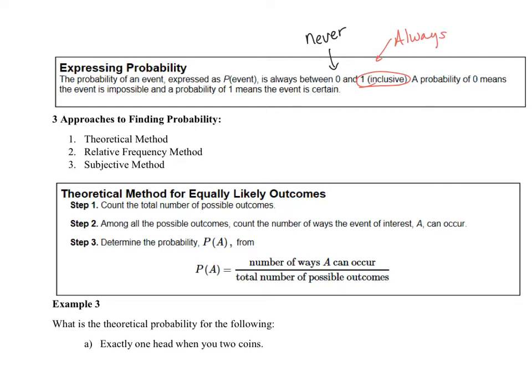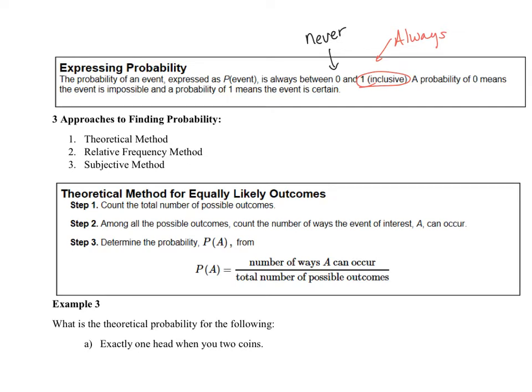Rarely are there probabilities of never occurring or always occurring. But what it really tells me is that an event can never be negative, because we can't have a number that's less than 0. So there's no such thing as a negative probability. That also means that an event can't be bigger than 1.